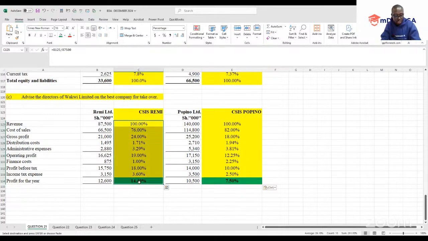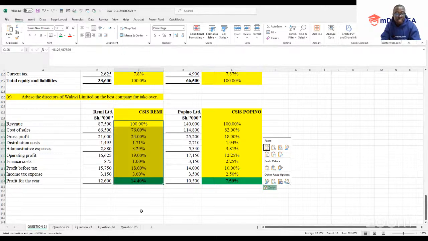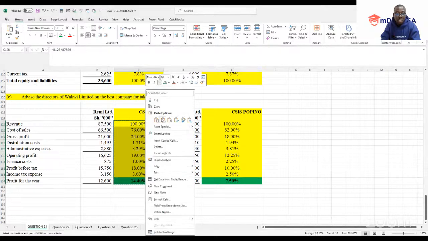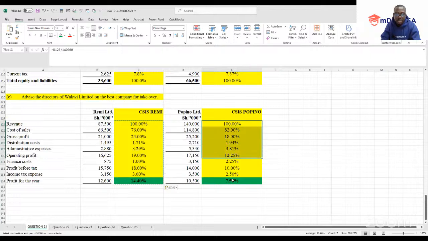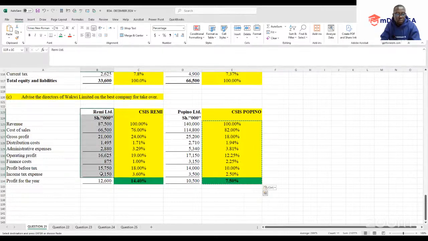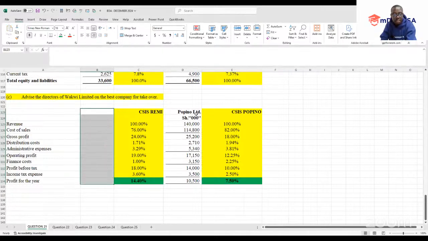So how will you go about it? We are basing this on the common size that we have prepared. So just copy this one here, so that once I remove this, the other one will not be affected.